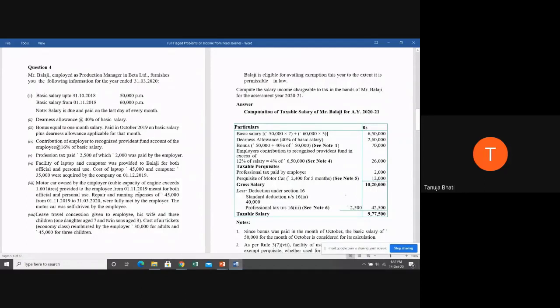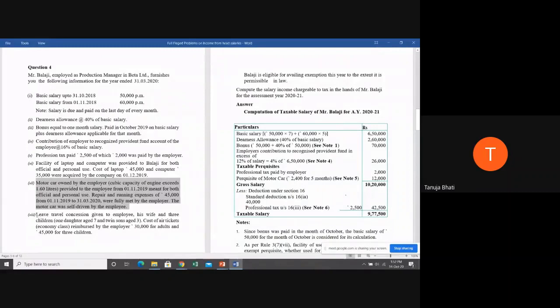If the CC was less than 1.6 liters, it would be 1,800 per month. Now, since it is more than 1.6 liters, it is going to be 2,400 per month. Per month means the number of months he's using the motor car. Okay, so everyone has understood this point. The seventh point, is it understood by everyone how to apply it in the provision? How to apply it in the main answer? Yes, no?